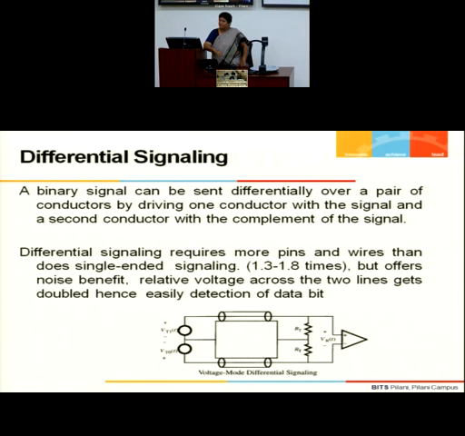Common mode signal gets eliminated, and usually noise comes under the common mode category. That gets eliminated. But yes, it is more expensive, it is more hardware consuming. So more pins are required, more wires are required, but noise benefit is obtained.